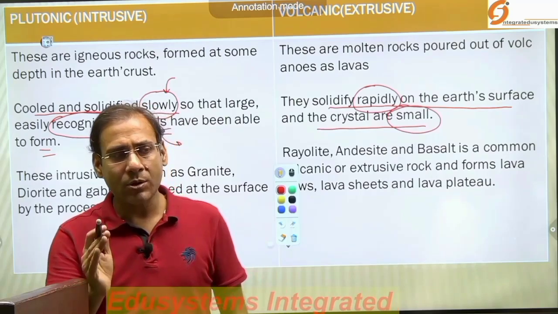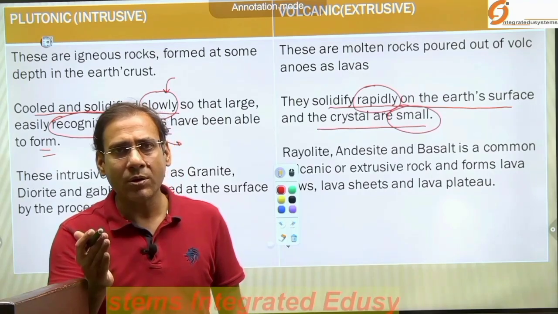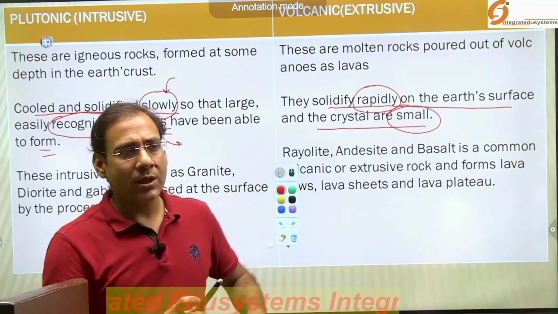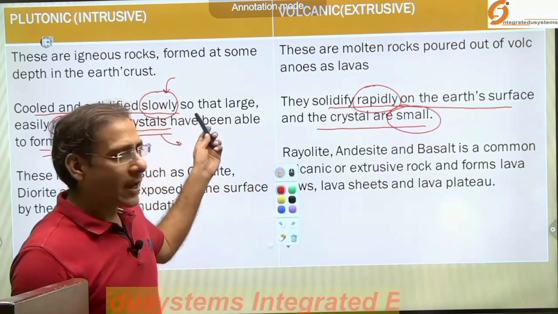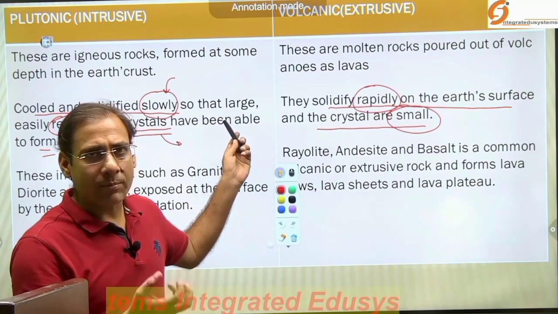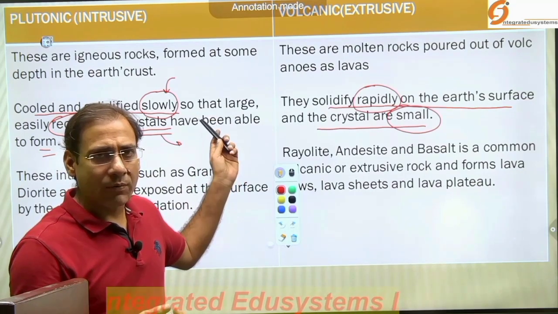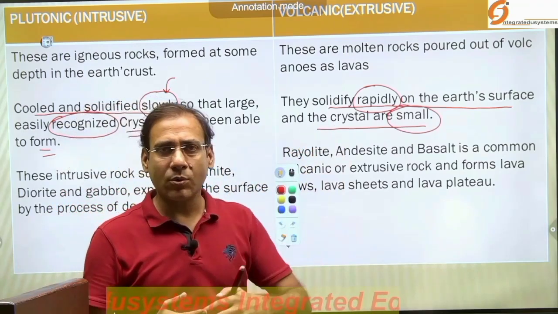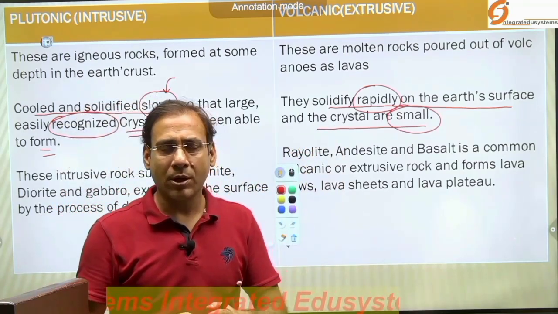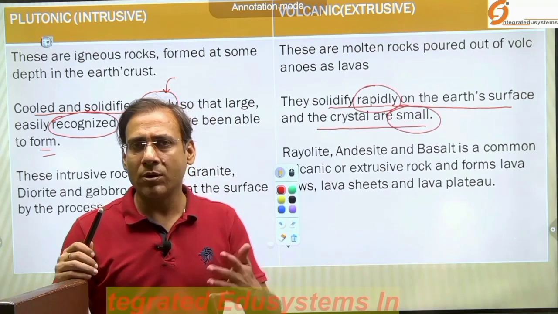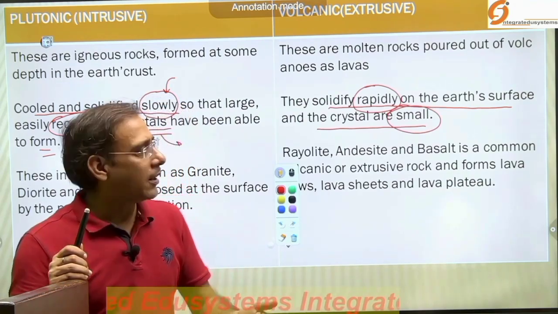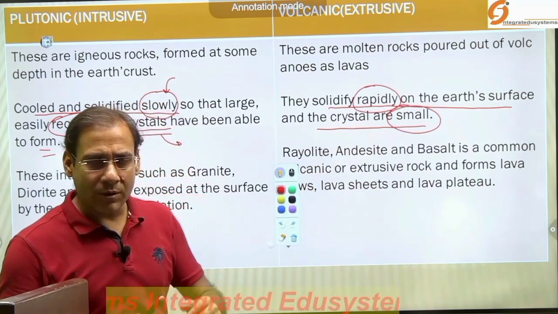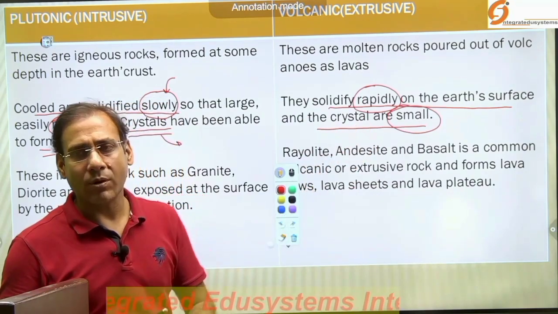So what is the basic difference between the plutonic and the volcanic rock, or the intrusive and the extrusive rock? The size of crystal varies. Why? Because here the molecular arrangement took time, because the solidification and cooling is a slow process. Here solidification and cooling is much faster. Why? Because the lava is in contact with the water and air, cools fast, and that's why there is less time for the molecular arrangement and the crystal formation.